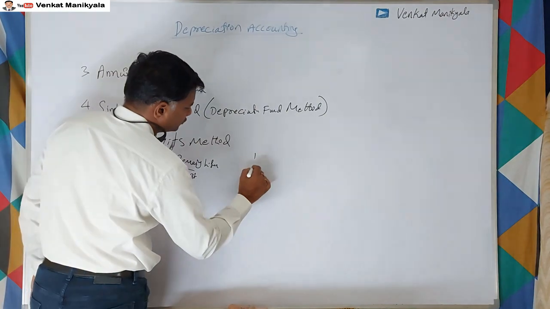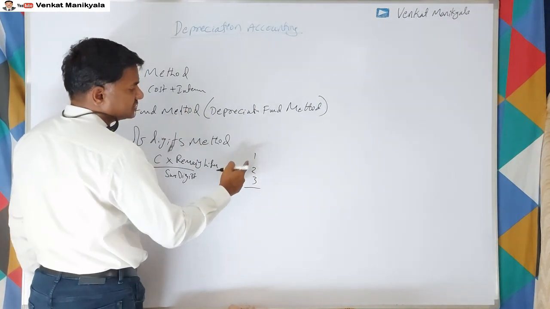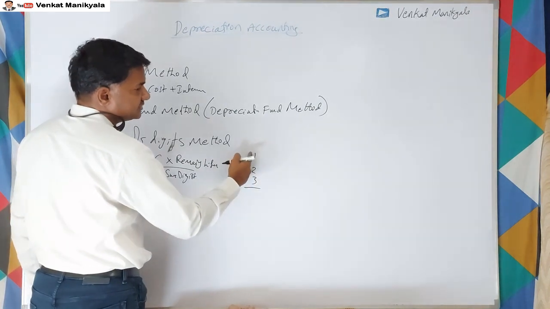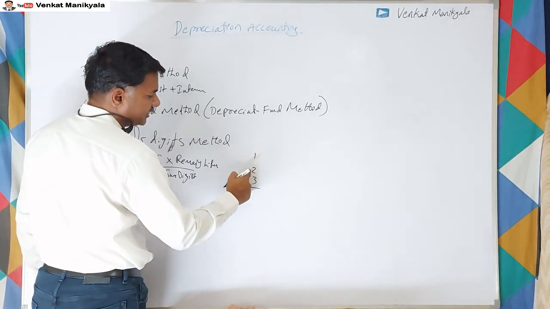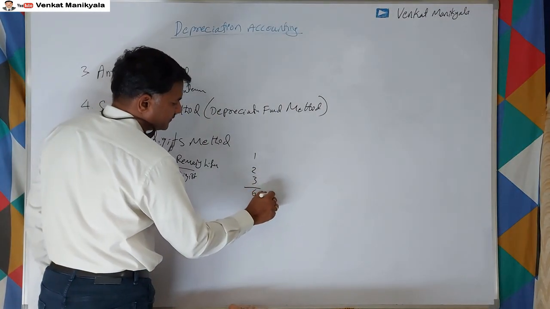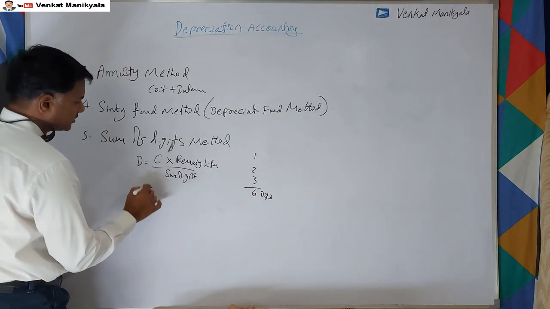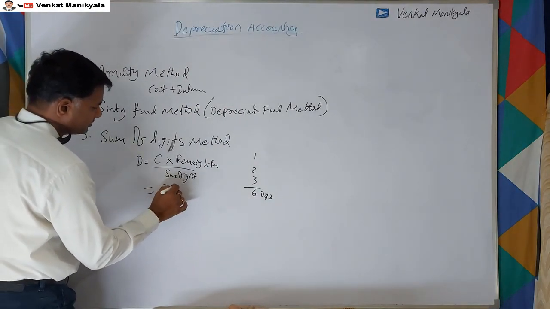So for that, 1, 2, 3. Total how many digits? We cannot say it's 3, right? Digits means 1, 2, 3, and 3, 3, 6. So here the digits are 6, right? In this case, let us suppose the cost is 50,000, for example.